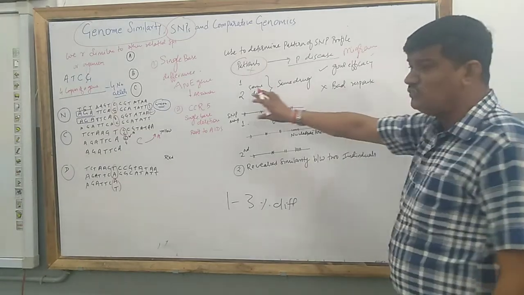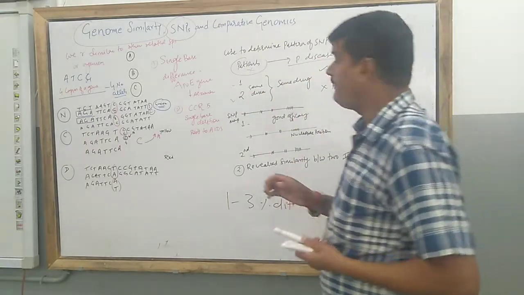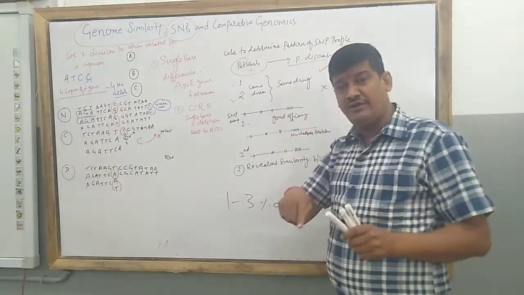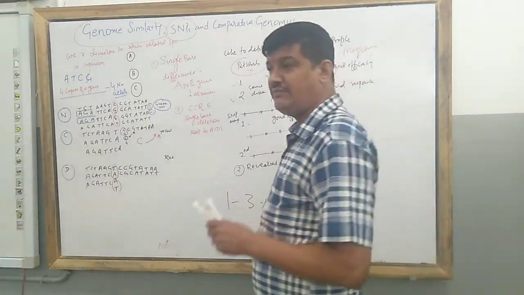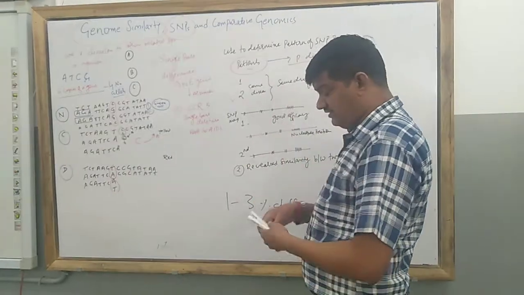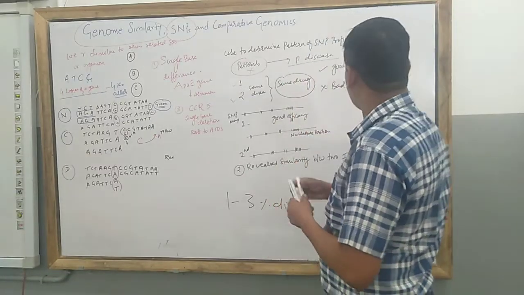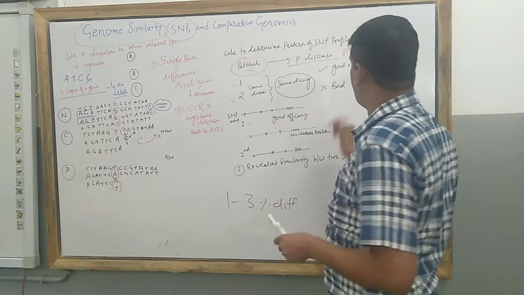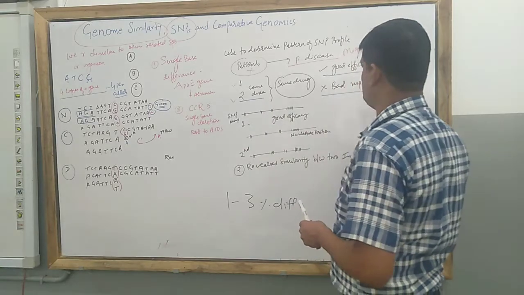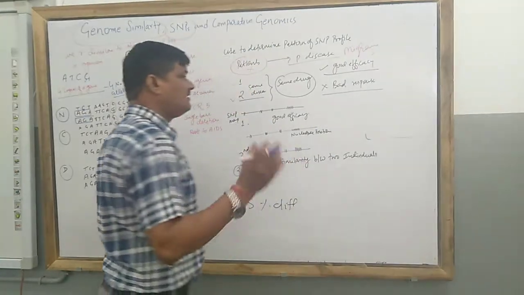Now there are two individuals, individual number 1 and individual number 2. Both individuals are suffering from the same disease, and the same doctor is treating both and applies the same medicine. In spite of the same medicine, there is a possibility that individual 1 has good efficacy, whereas individual 2 does not have good efficacy. That is a bad response. Efficacy here means the response to the medicine or the drugs.